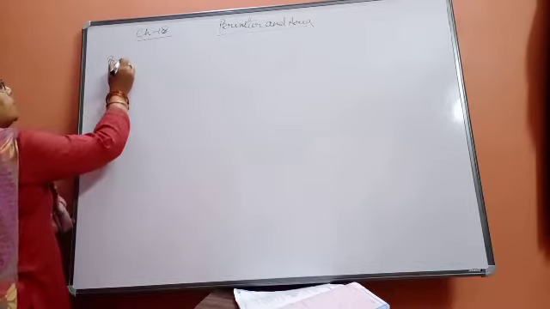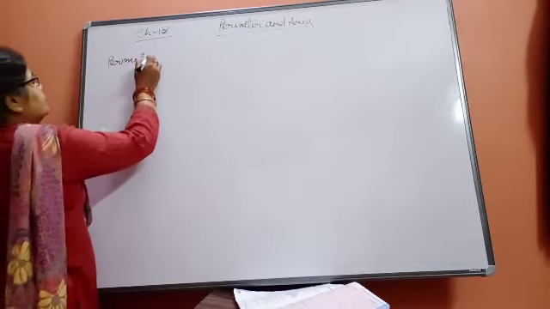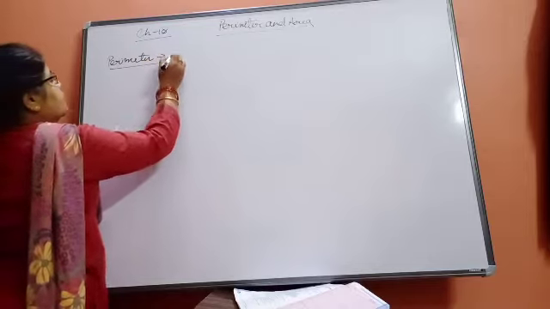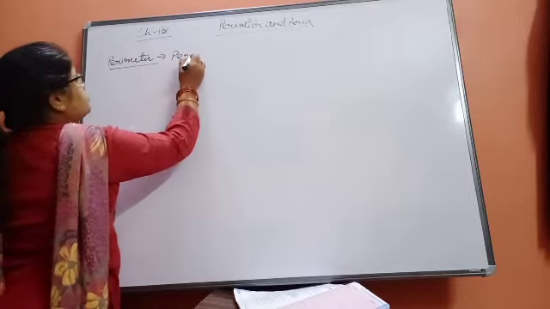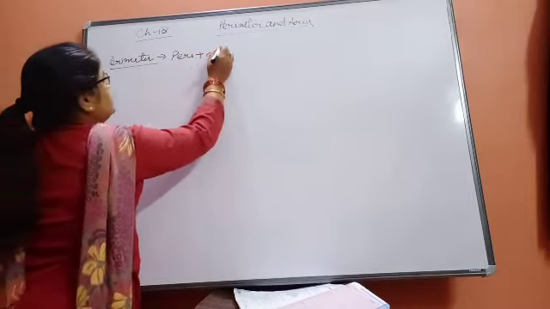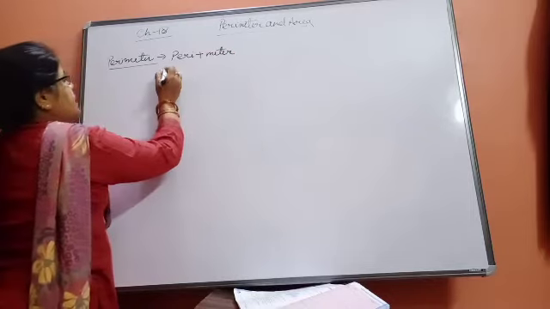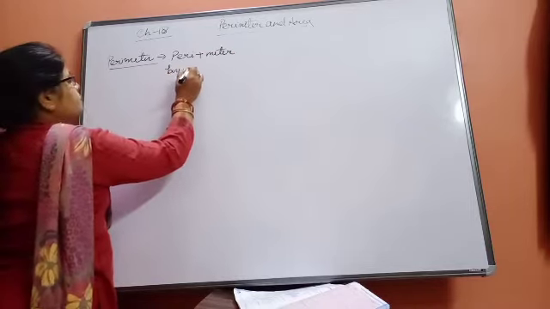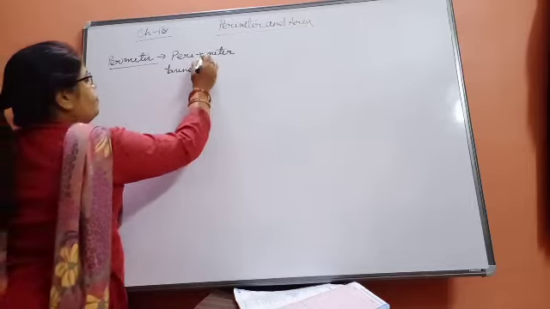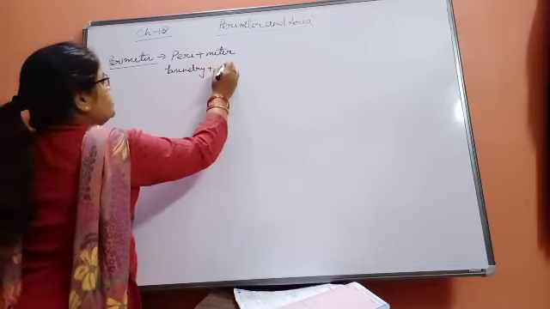Perimeter means, beta, it is joined by two words, peri plus meter. Peri means, beta, boundary. Meter means measurement.